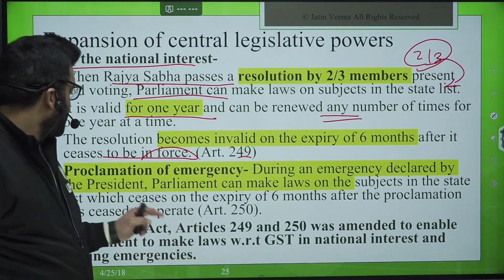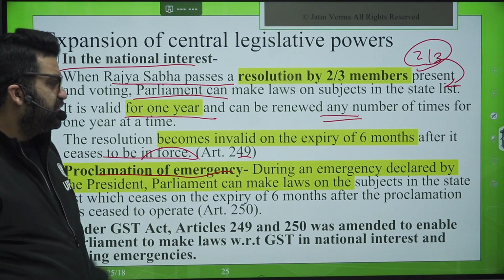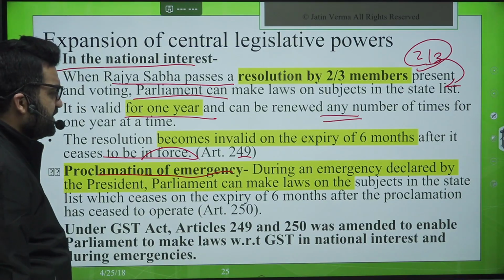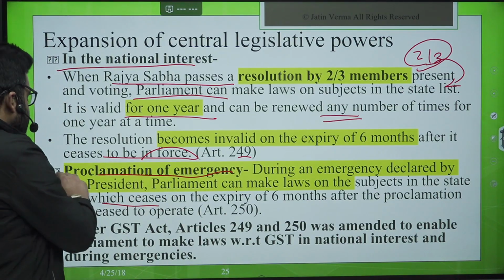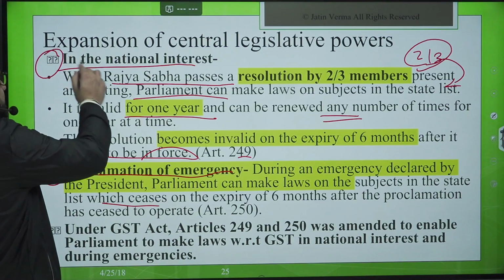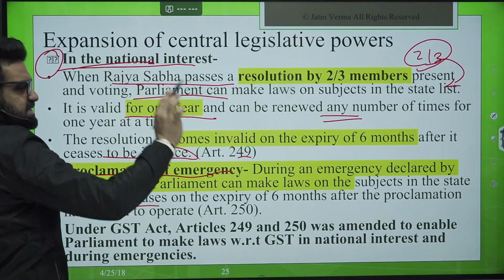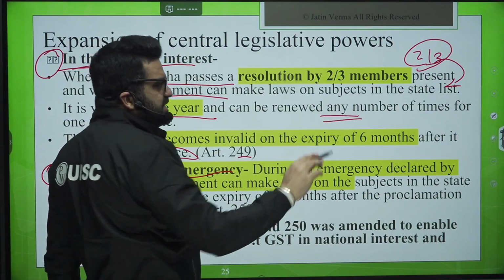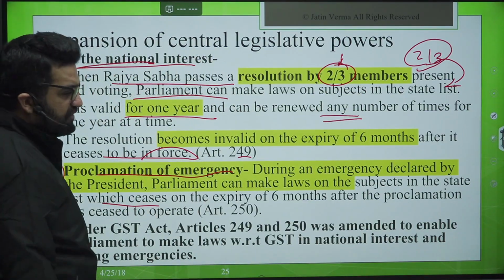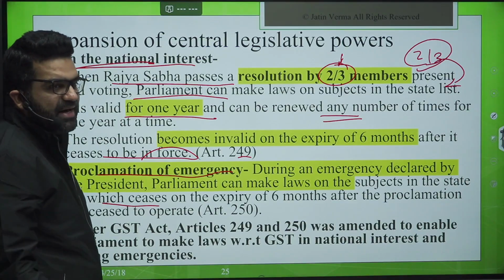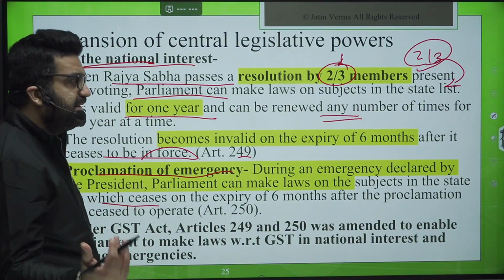Okay. Now, proclamation of emergency. During an emergency declared by the President, Parliament can make laws on the subjects in the state list. During emergency, this is in the national interest. If no emergency is in force, 2/3 of the members can pass the resolution of Rajya Sabha to enable the Parliament to enact such a law in the national interest.